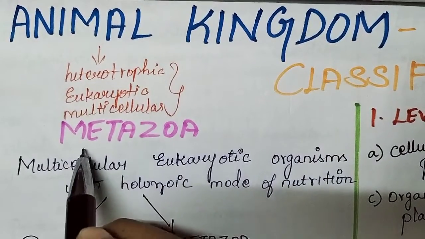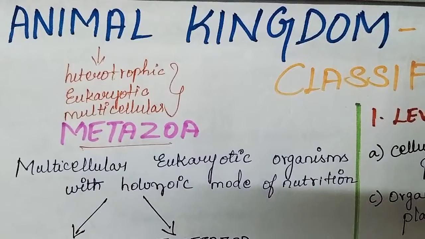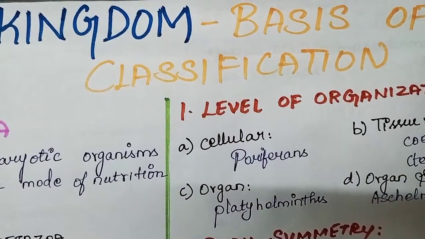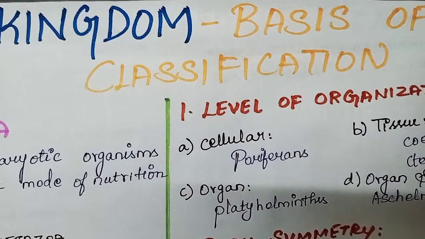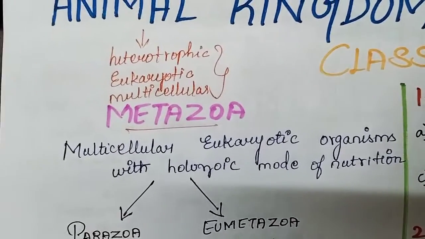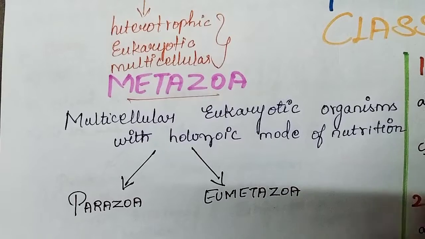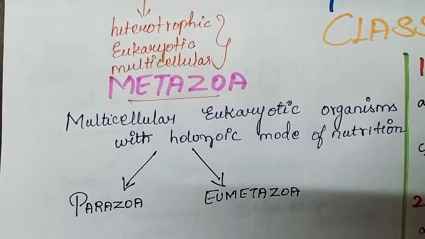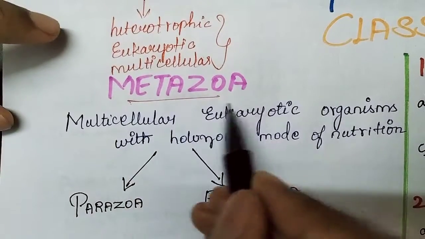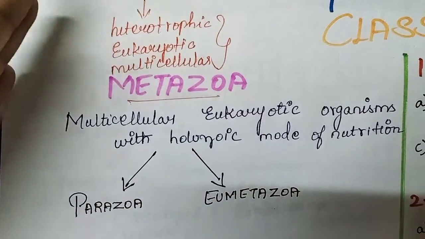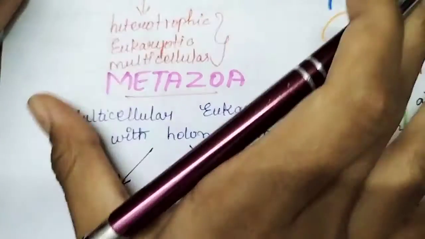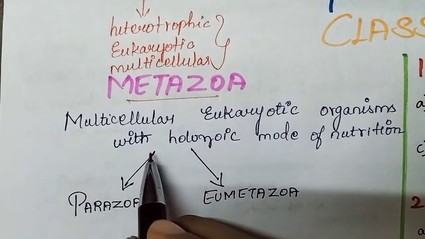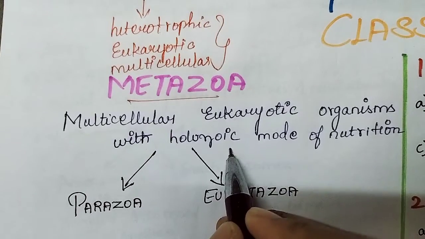So first we'll start with the metazoa. In this video we will see the basis of classification. Okay children, so first is metazoa. What is metazoa? Metazoa are the group of animals, that is, we will say them as the animals which come under the kingdom Animalia. That's it. So multicellular eukaryotic organisms with holozoic mode of nutrition.